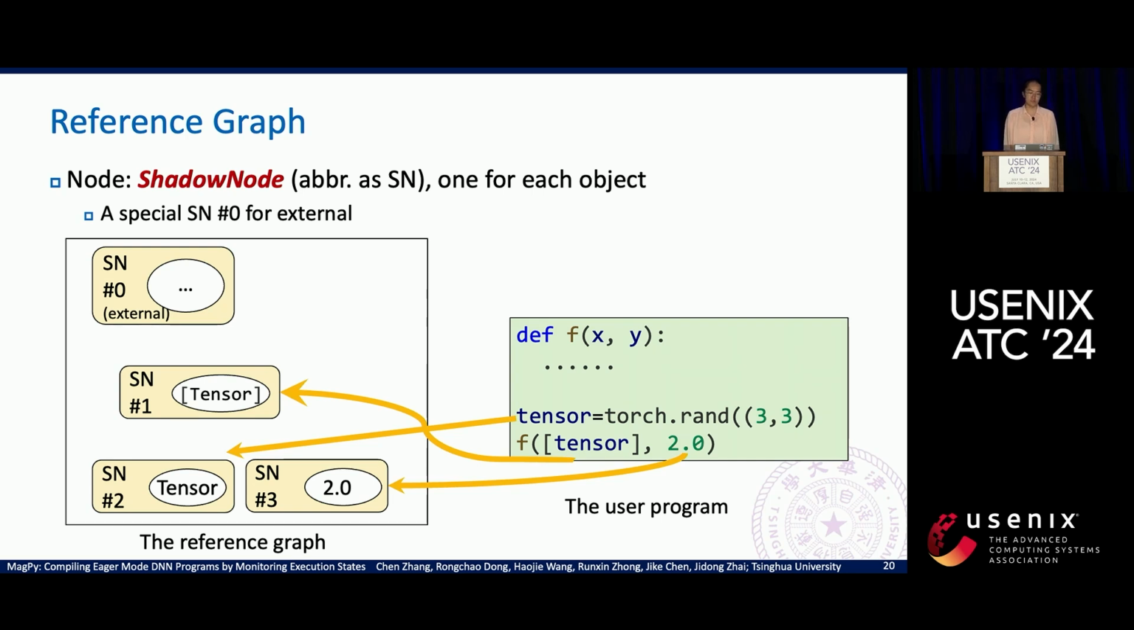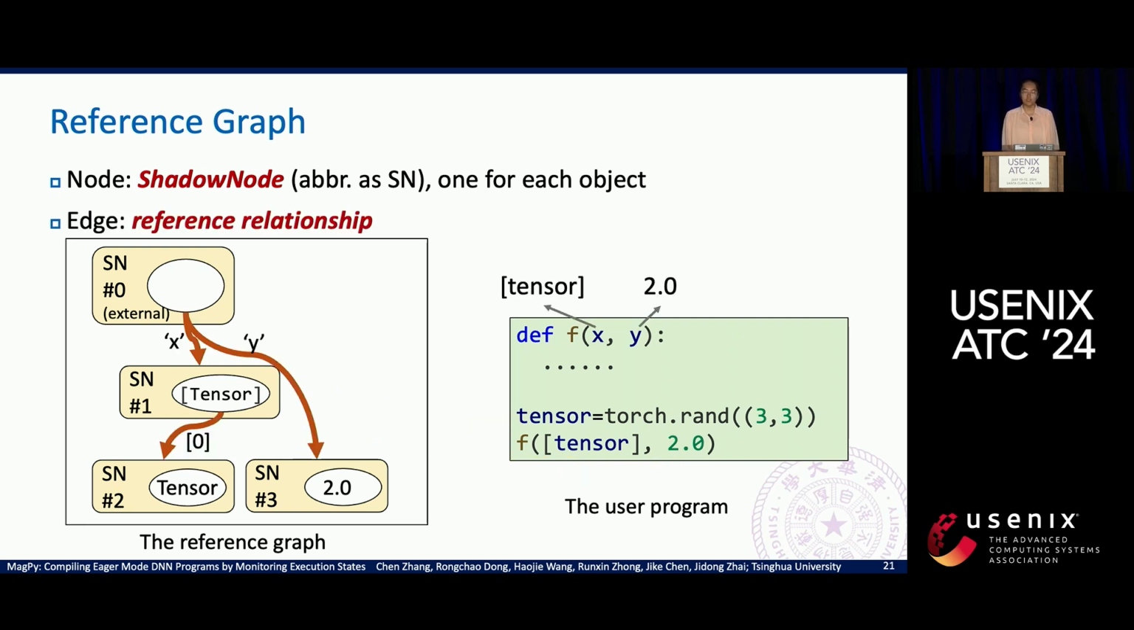So this reference graph contains 3 nodes: SN1 for the list of tensor, SN2 for the tensor in the list, and SN3 for the value 2. And we also create a special node SN0 to represent the external execution state of the function. The edges between the nodes represent the reference relationship between the objects.